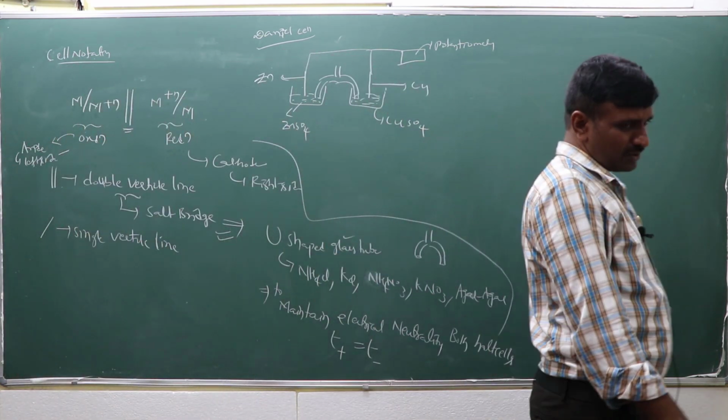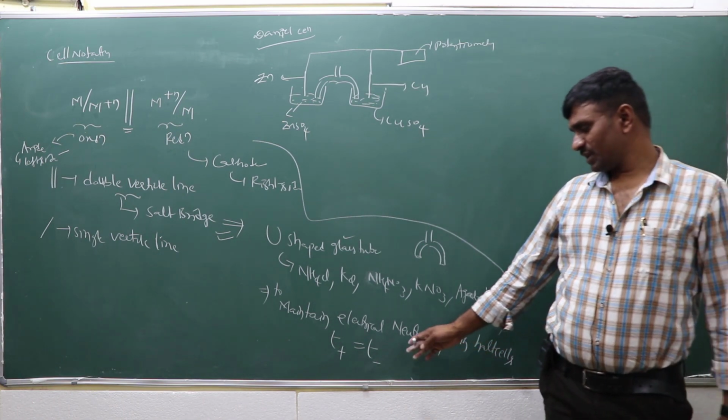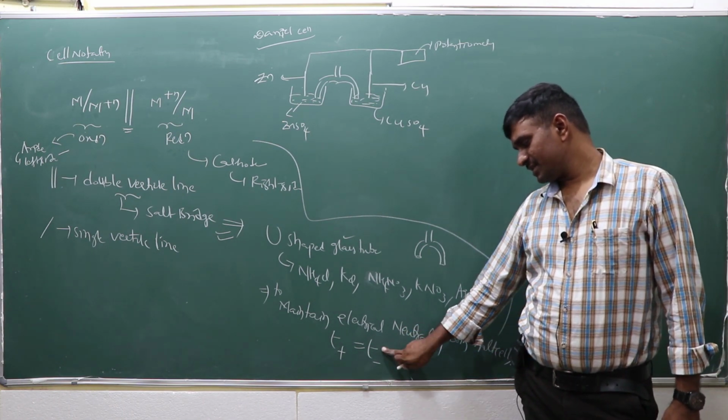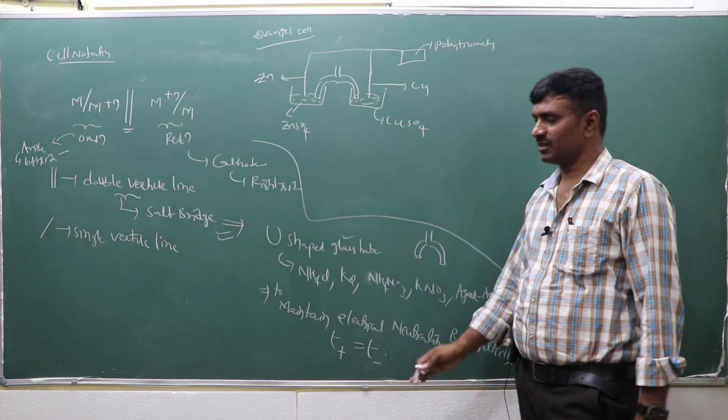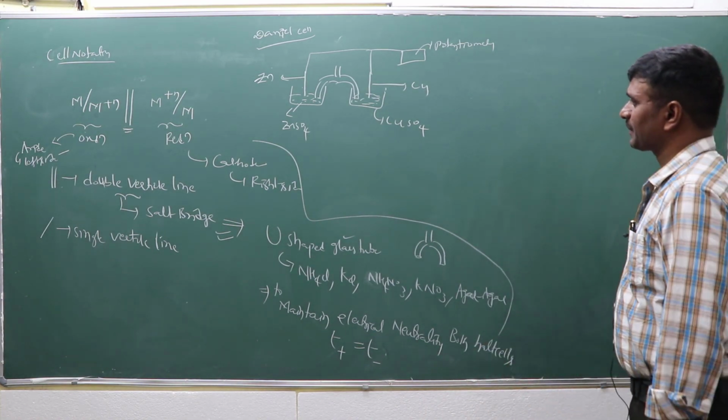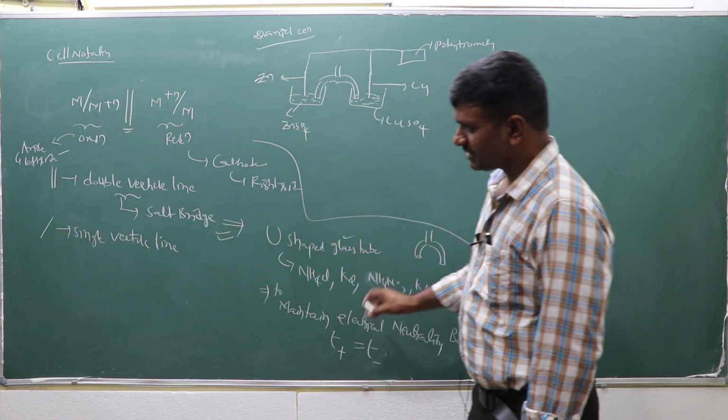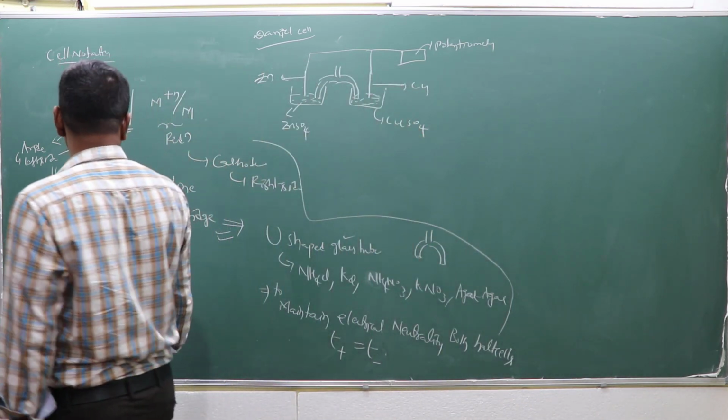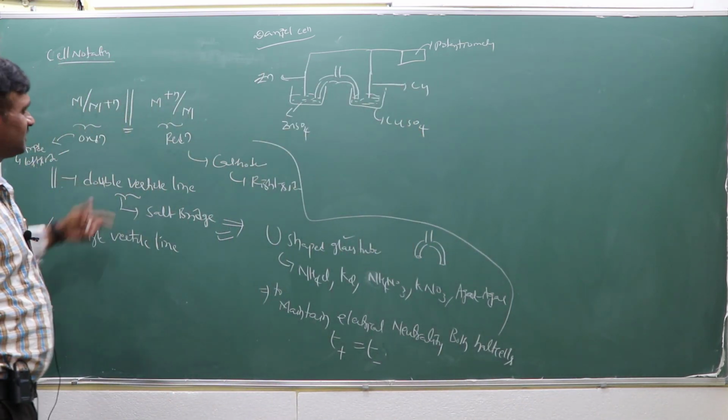So to maintain the electrical neutrality in both half cells, the transport number of cation as well as the transport number of anion will be the same. That means the speeds, velocities or mobilities of the ions will be the same. Right, that is the role of the salt bridge. Now this is considered as the cell notation.